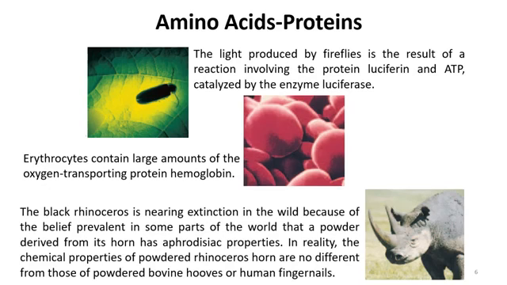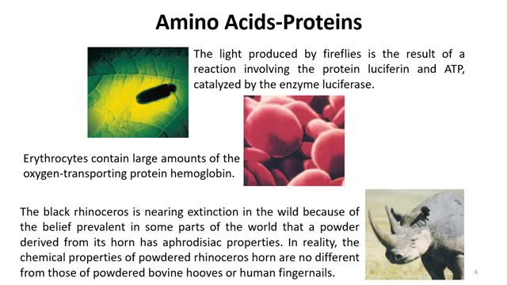Similarly, erythrocytes contain a large amount of the oxygen transporting protein hemoglobin. The third example is the rhinoceros, which is almost extinct from the world because it is widely victimized for its horns.